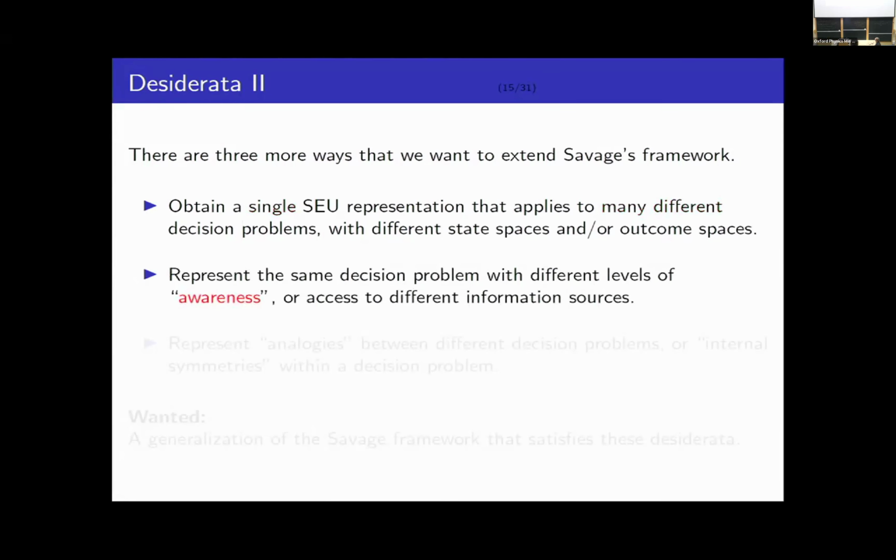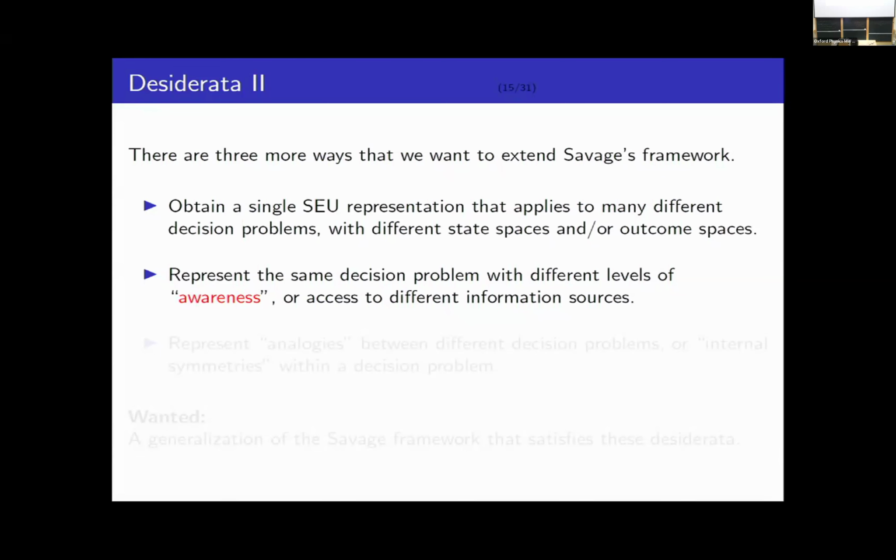Closely related is an issue in modern decision theory which goes by the name of awareness. Awareness has to do with the idea that the same agent might represent a particular decision problem with greater or lesser levels of detail. As she develops a greater understanding of her universe, maybe she represents the decision problem at a higher level of detail. She develops more awareness of it.